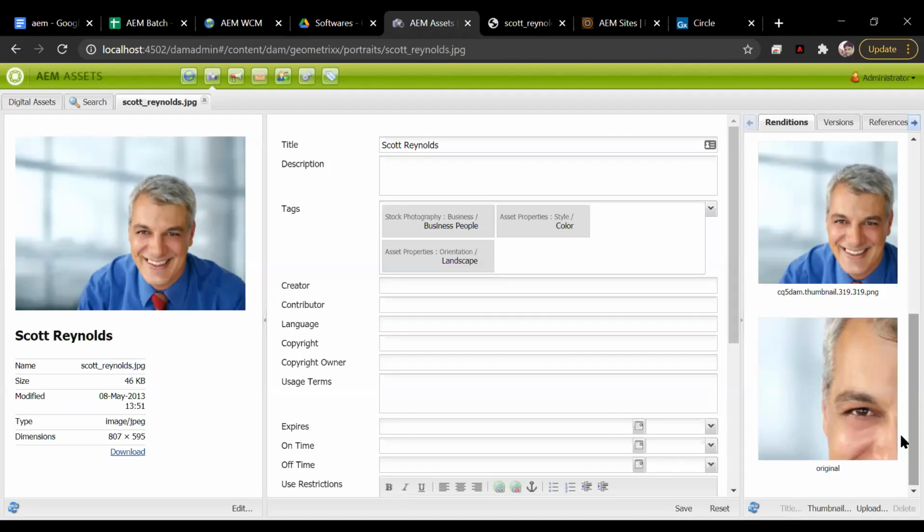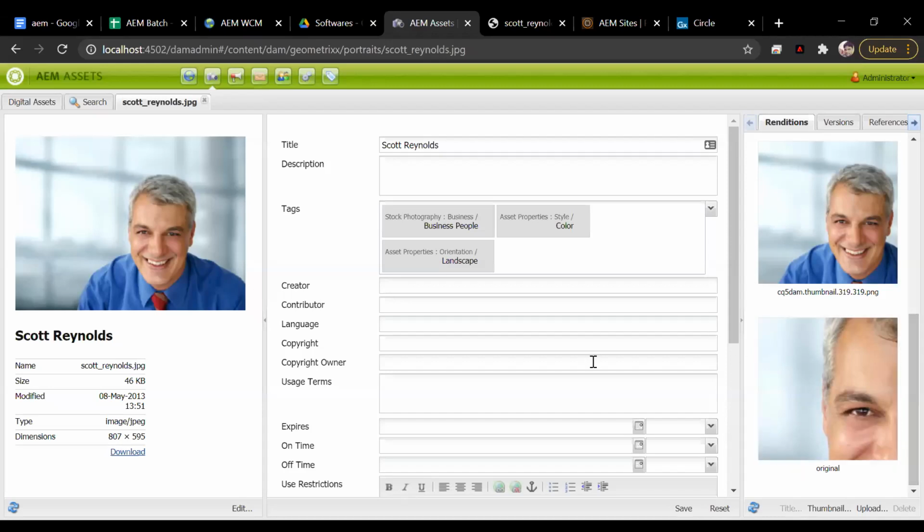AEM will automatically create these default renditions for you when you upload the image, and I'll show you that in the next class. Sometimes you may require more renditions, more formats. In that case, you have to create some custom code. And how do you create that custom code? I'll explain that again in our hands-on. One of the most common scenarios for a custom workflow is creating custom renditions. So custom renditions can be created, but by default, AEM will automatically create them.